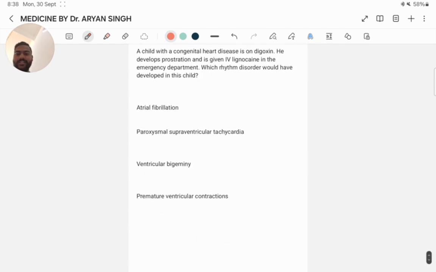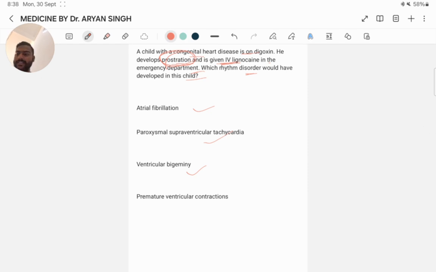Next question. A child with a congenital heart disease is on digoxin. He develops prostration and is given IV lignocaine. Here the main point is prostration. In the emergency department, which rhythm disorder would have developed in this child? Atrial fibrillation, paroxysmal supraventricular tachycardia, ventricular bigeminy, and premature ventricular contraction.